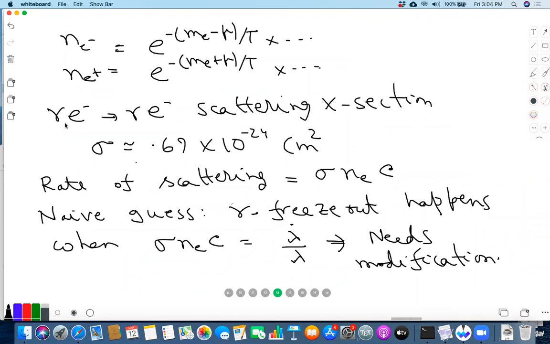That's the reason the universe hasn't gone transparent, because there is still a lot of scattering. Each photon undergoes so many scatterings in a Hubble time, yet it does not exchange enough energy to maintain equilibrium. You need 10 to the 5 collisions to exchange energy of order T, so at this temperature it barely manages. But once the temperature falls below this, the number of collisions is not enough.